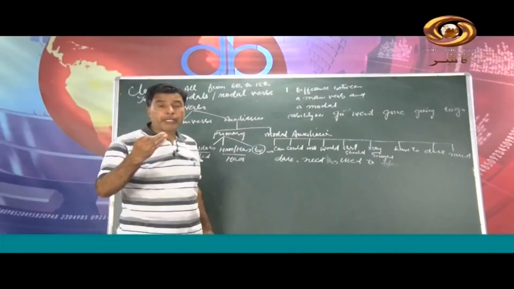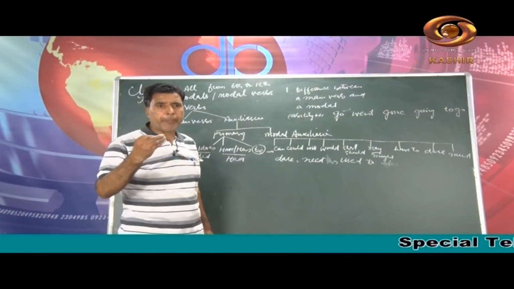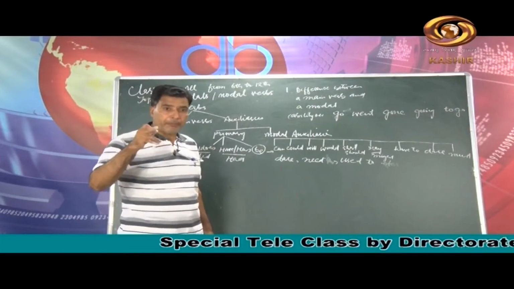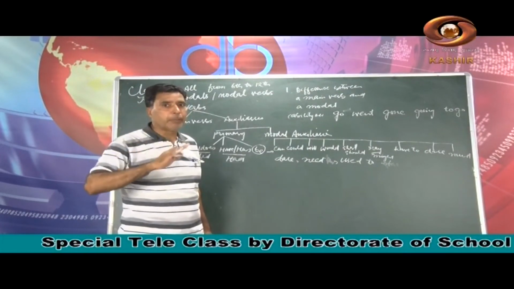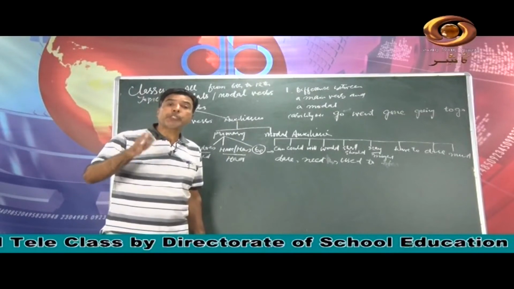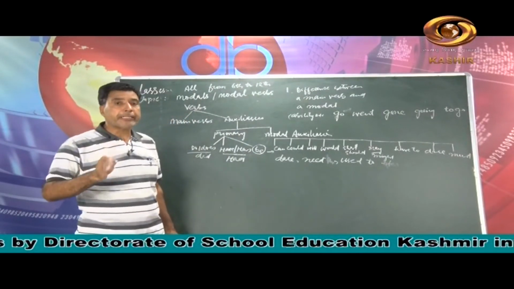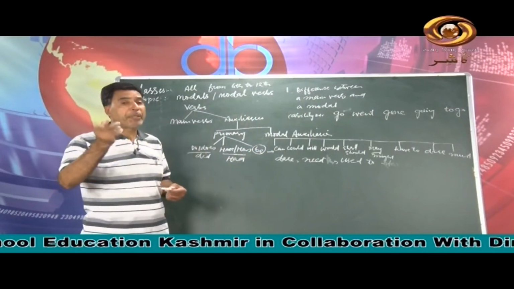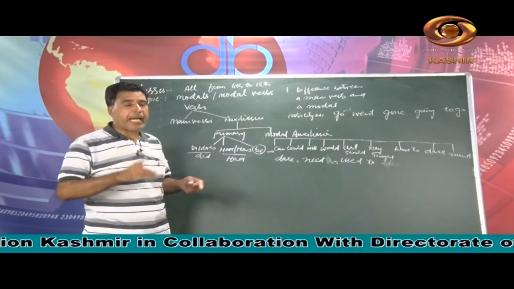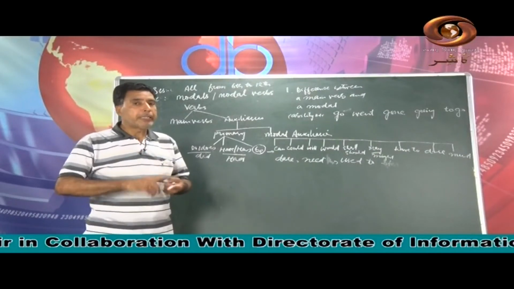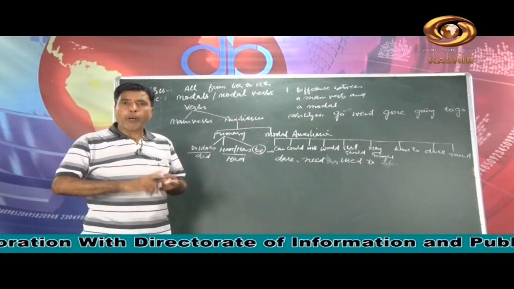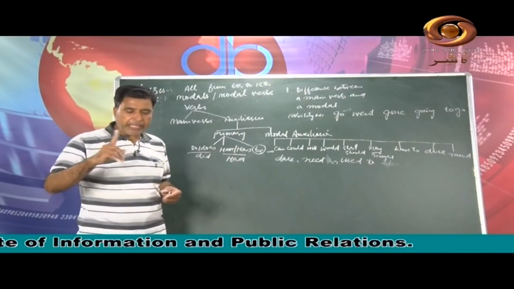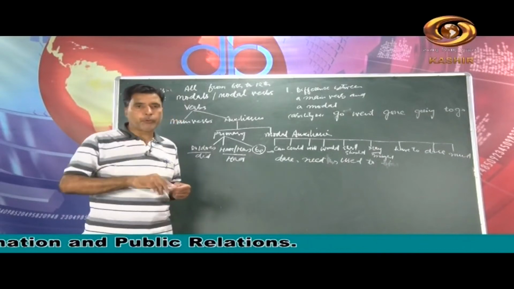No doubt there are some exceptions in English. For example, will is there as a modal. Sometimes we use willing or willed, that is as a main verb. So even sometimes we use primary auxiliaries as main verbs. This is the difference: a modal verb does not have the second form or third form or any ing form, mind it. That's why these are called defective verbs.